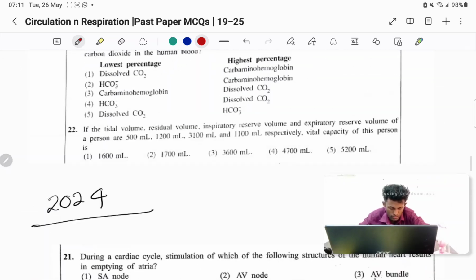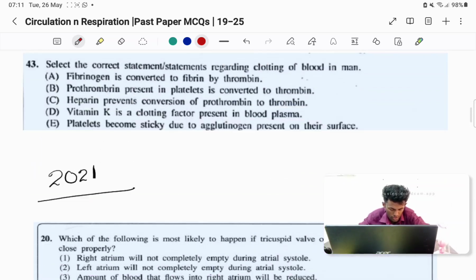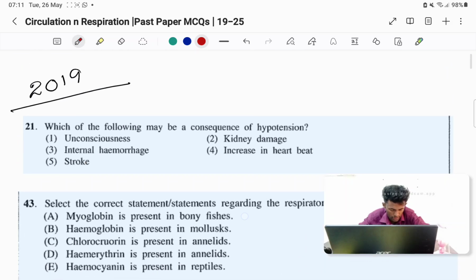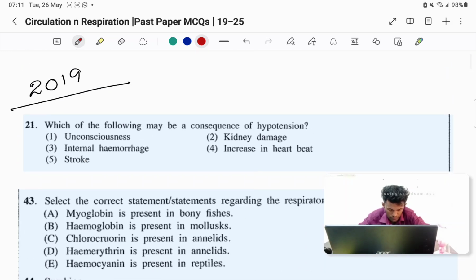So when we move to the question now, 2019: which of the following may be a consequence of hypotension? First one, unconsciousness. Second one, kidney damage. Kidney damage is related to hypertension.